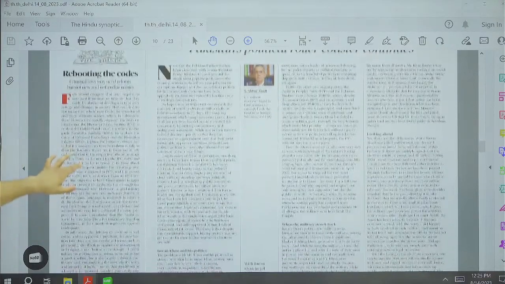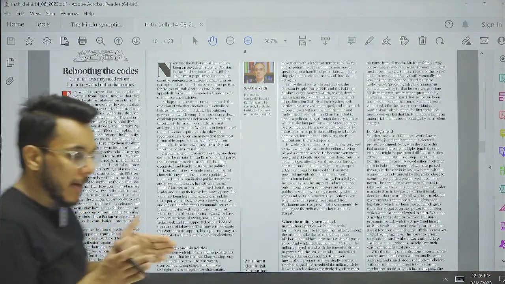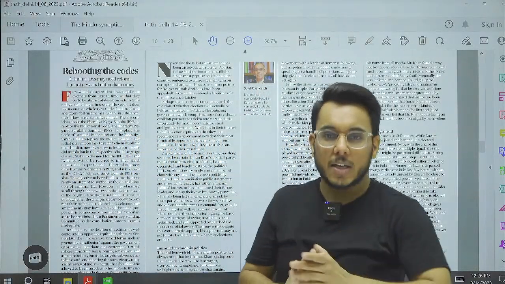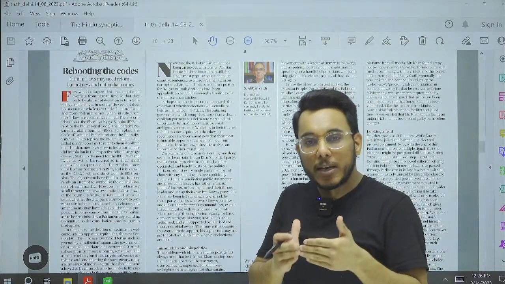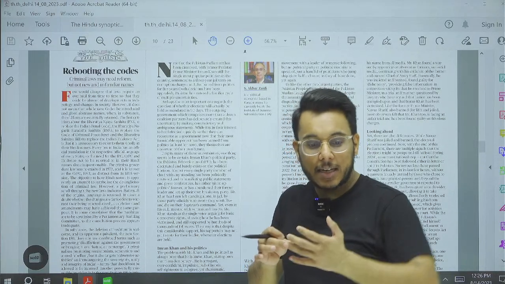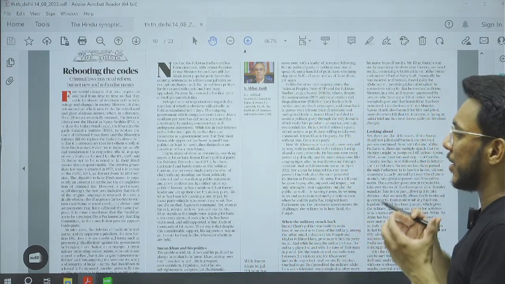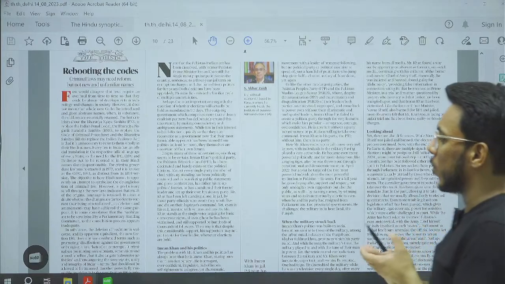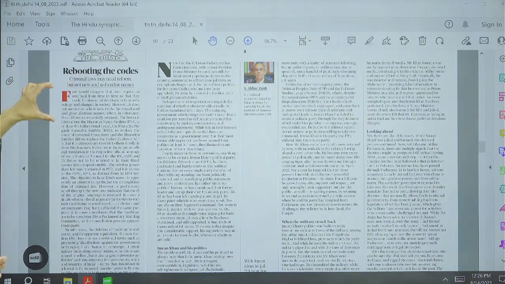Then Rebooting the codes. Criminal law may need reform but not new and unfamiliar names. Guys, we have already taken this particular article in detail on Saturday, where we saw that the government has proposed new bills to replace the Indian Penal Code, Indian Evidence Act and the Criminal Procedure Code. They are being replaced by Bharatiya Nyaya Samhita, Bharatiya Nagrik Suraksha Samhita, and Bharatiya Sakshya Bill. Now the article is talking about why you have brought the unfamiliar names. That is not needed, though reform is needed in this particular thing.